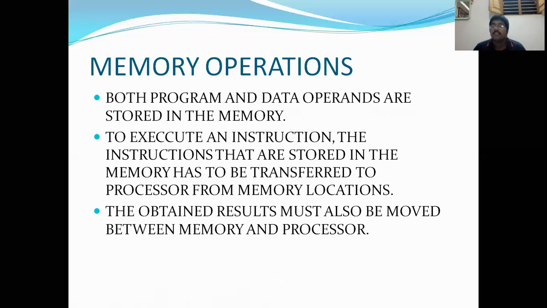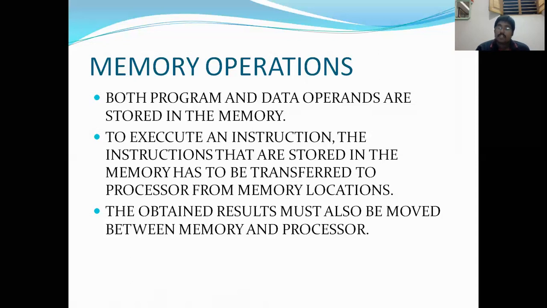That means if two values come from memory to the processor, and the instruction is addition, then the processor is going to perform addition. If the instruction is subtraction, the processor performs subtraction. If the instruction is multiplication, the processor performs multiplication. That means the processor can perform some operation on the operands only when they come from the memory and reach the processor. If not, the processor won't do anything.